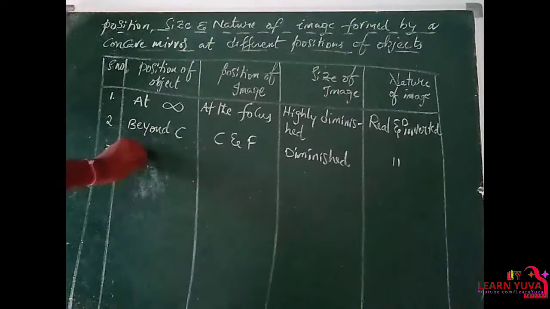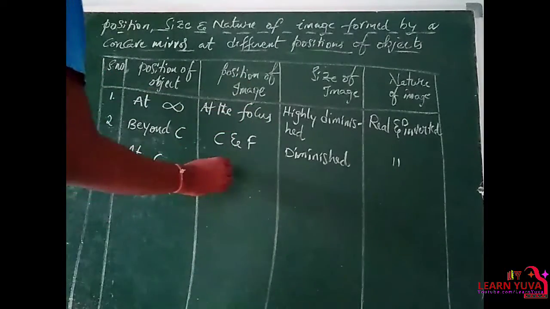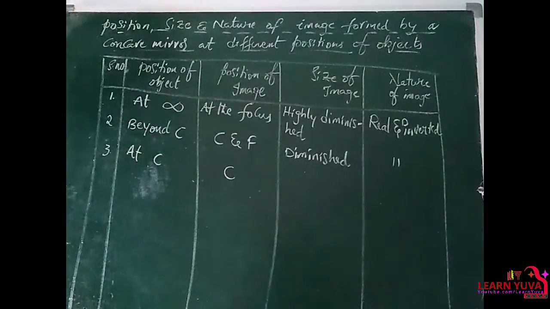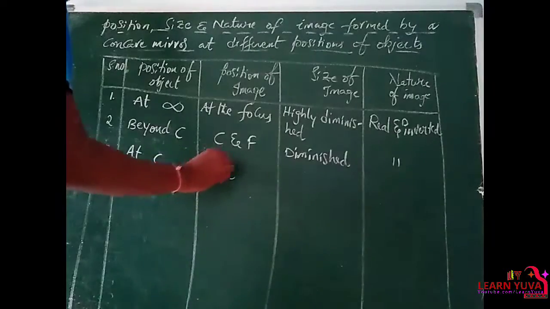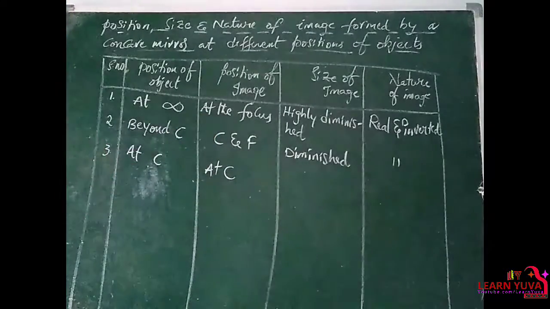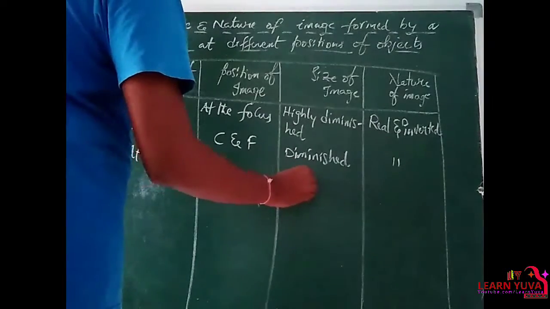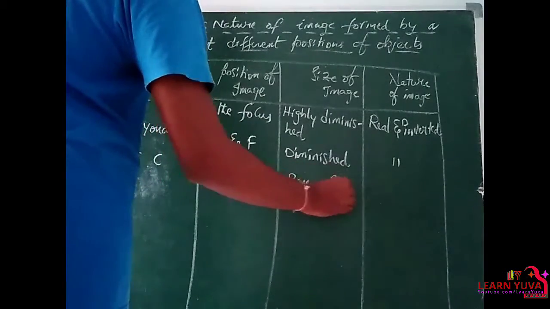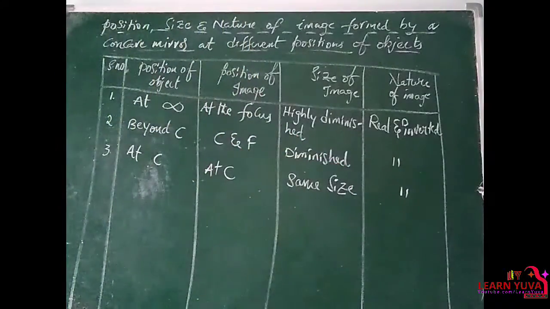If the object is placed at the center of curvature, the corresponding image is also placed at the center of curvature only. The size of the image is the same as the size of the object, and it is also a real and inverted image.